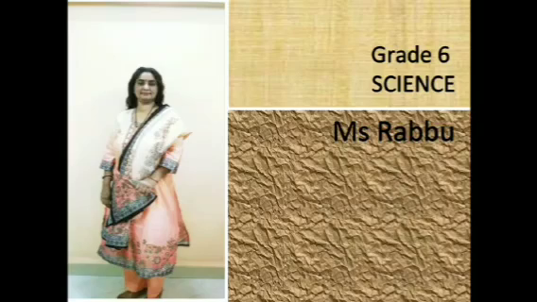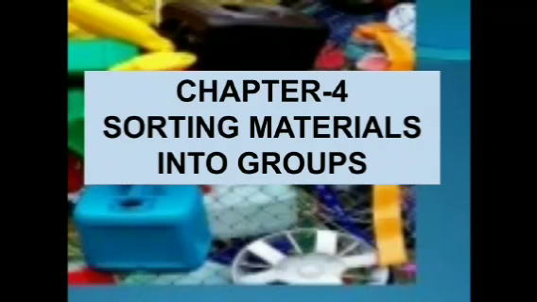So let us continue with chapter 4, sorting materials into groups. In a previous session we have seen why we need to sort materials into groups: for the convenience to locate, for things to segregate, and for us to understand the different materials, how they are being used and why we need to segregate them. That's why we had discussed all that in a previous session. The segregation or sorting of materials into groups is extremely important for us to have convenience and to save time.